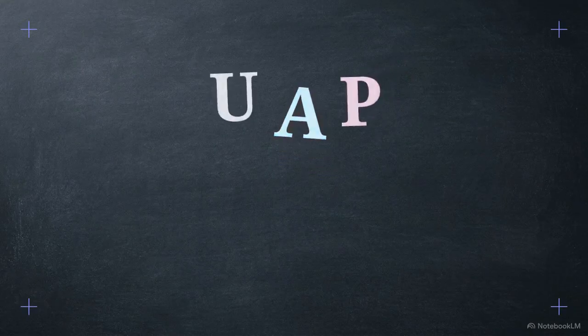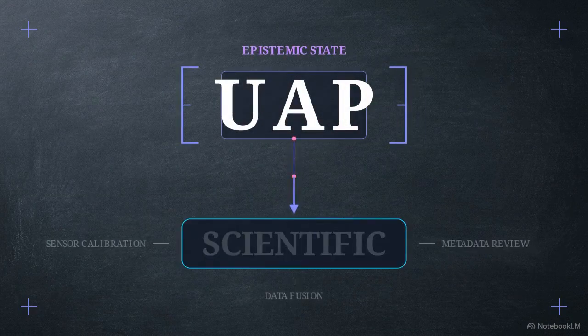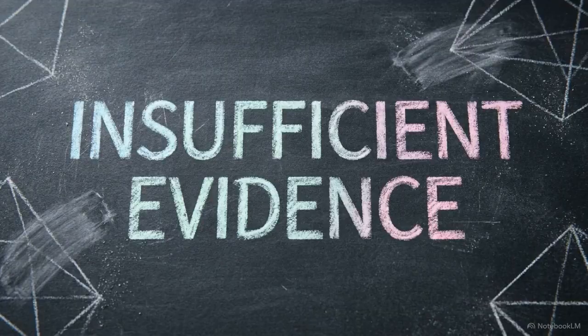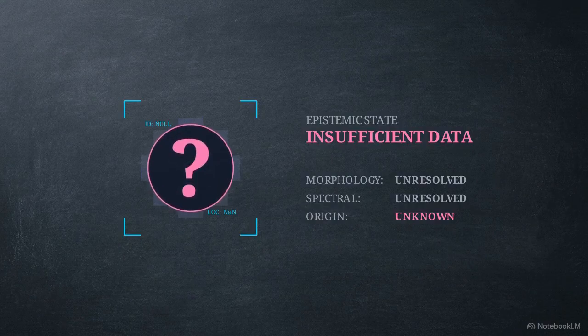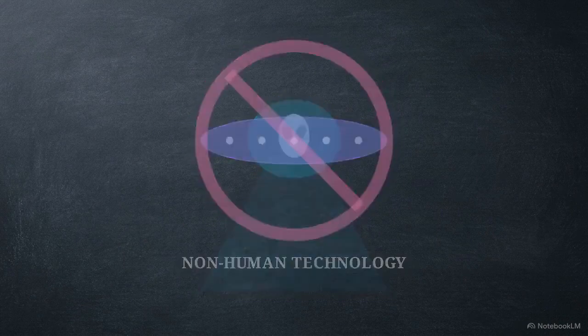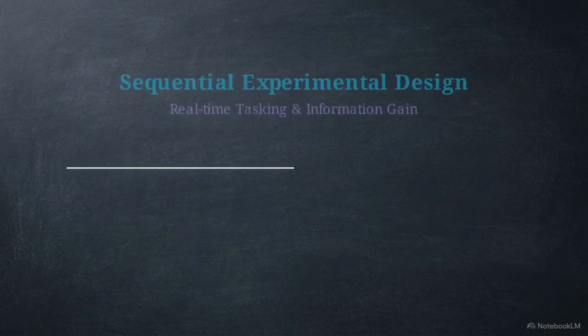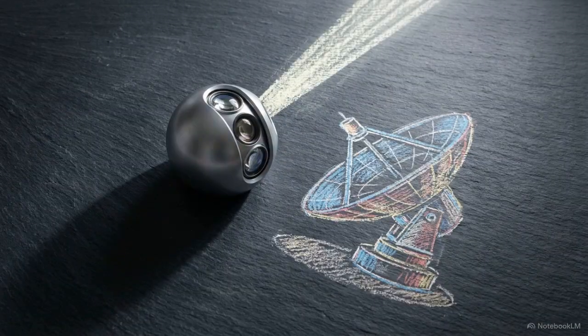To study unidentified anomalous phenomena scientifically, we have to define what a UAP actually is. A UAP designation is an epistemic state. It means the evidence available is simply insufficient to determine the object's origin. It is not an assumption of non-human technology. Establishing scientific resolution requires a transition to sequential experimental design, using real-time sensor tasking to capture calibrated data as an event unfolds.